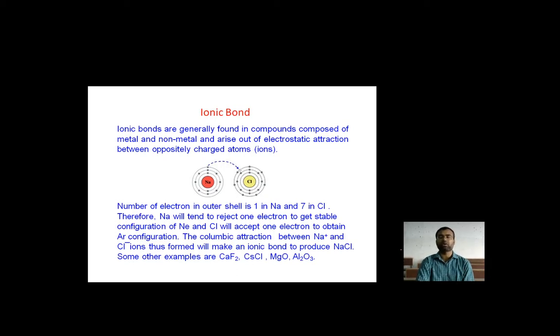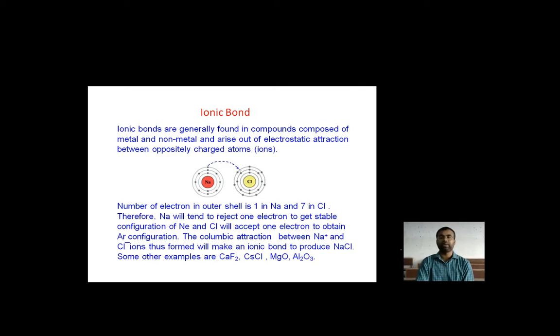The number of electrons in the outer shell is 1 in Na and 7 in Cl. So you can see there is a far difference: only 1 in the outer shell of Na and 7 in Cl. So how do they combine with each other? Na will tend to reject one electron to get a stable Ne configuration. Sorry, that is Na, not Ne. Cl will accept one electron to obtain the Ar configuration.